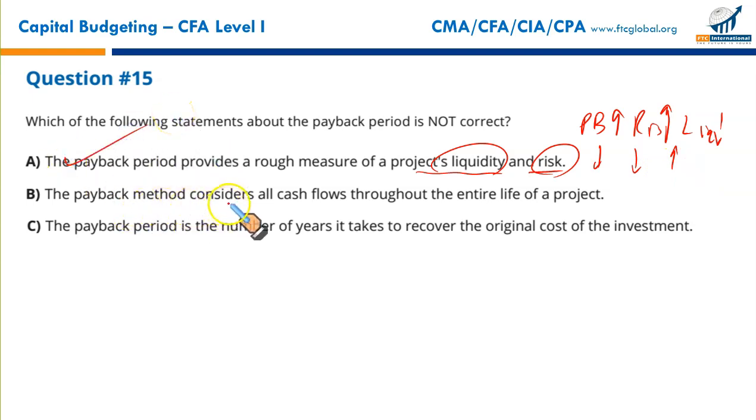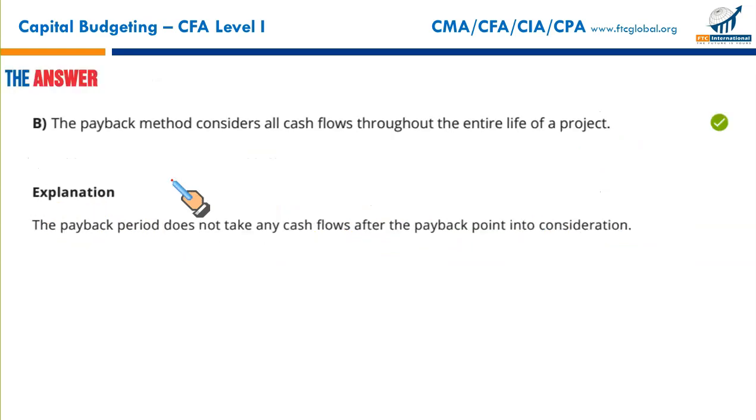The payback method considers all cash flows throughout the entire life of the project. This is wrong. Payback period only considers the cash flows till the cutoff date, not the subsequent cash flows. This statement is incorrect. Last, the payback period is the number of years it takes to recover the original cost of investment. It's 100% correct, and that's why B is the only one that was incorrect. We needed to find the statement that was wrong. So that makes B the correct option.